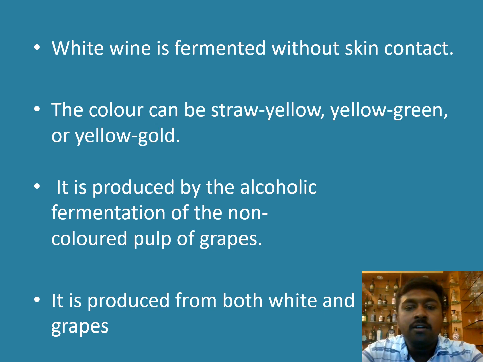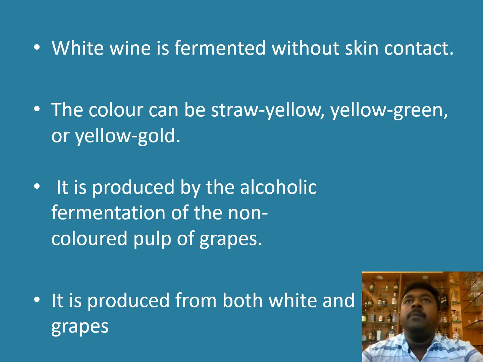White wine is fermented without skin contact. That is the main point. Okay, if you are using red grape also, we can produce white wine. How? Before the fermentation gets started, once the grapes are pressed, at that time itself if we remove the skin of the grape, what will happen, the color will not become dark. Okay, the color can be straw yellow, yellow green, or yellow gold. It depends upon the grape variety which we are using.